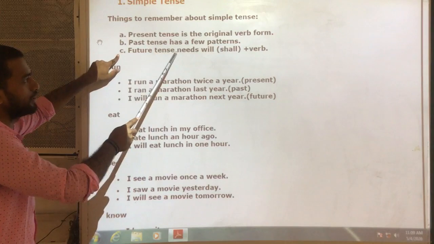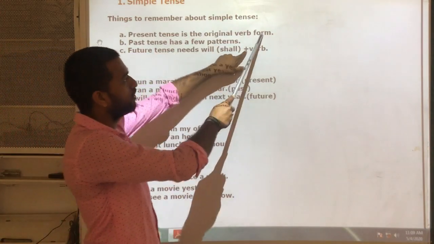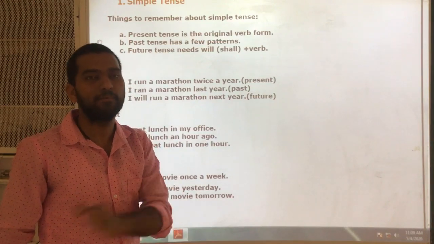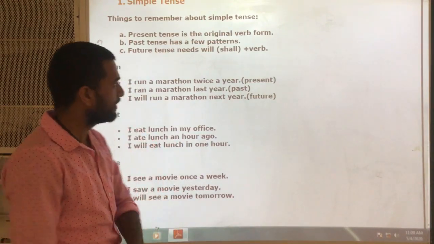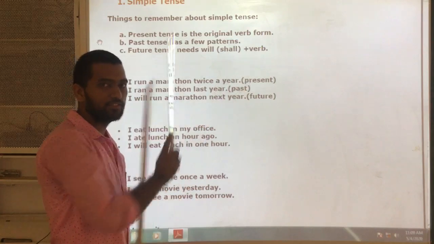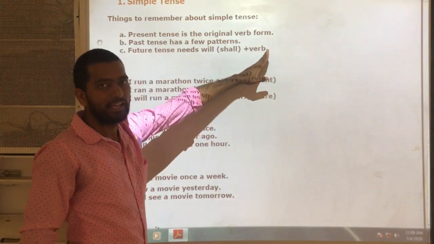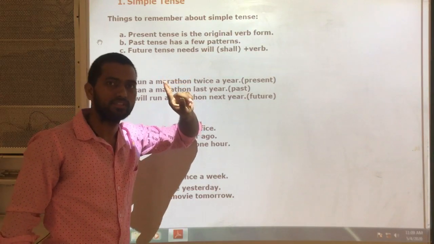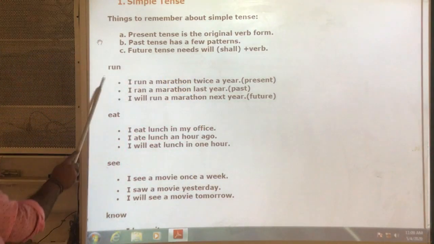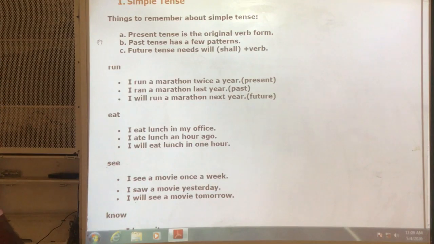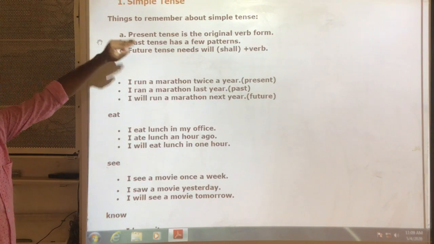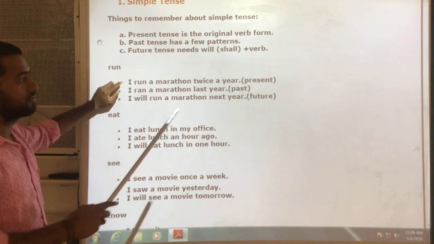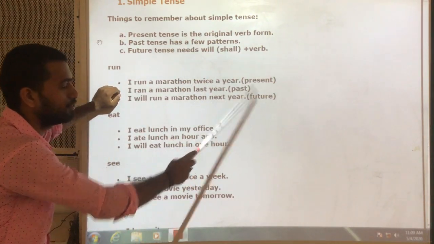Next, future tense means will or shall plus the original form. Will come, shall come, or will complete, will reach. So only the original base form is used, but before that, in future, we use will or shall. Is that clear? Next, I have given some examples for simple present tense, showing how the sentences are formed, and not only simple present, but past and future also.